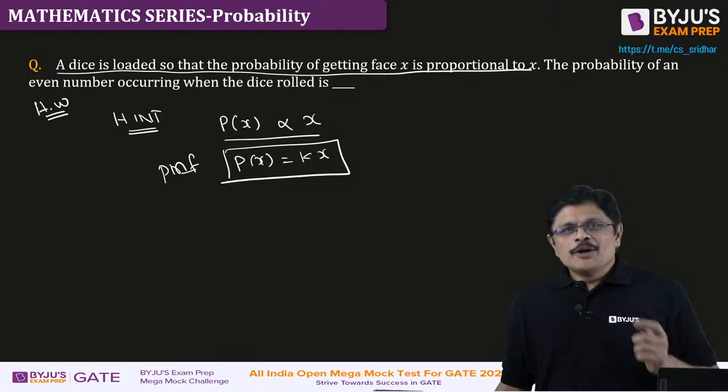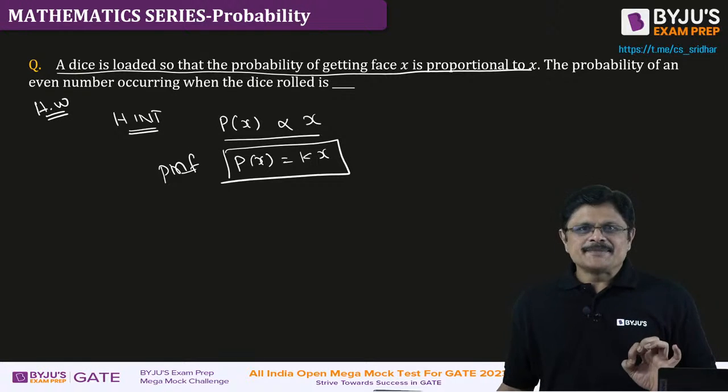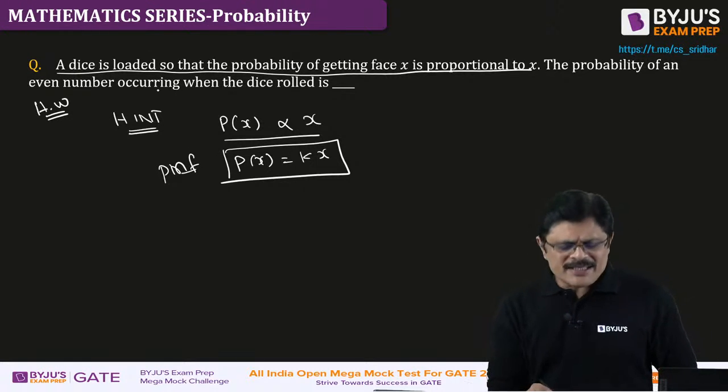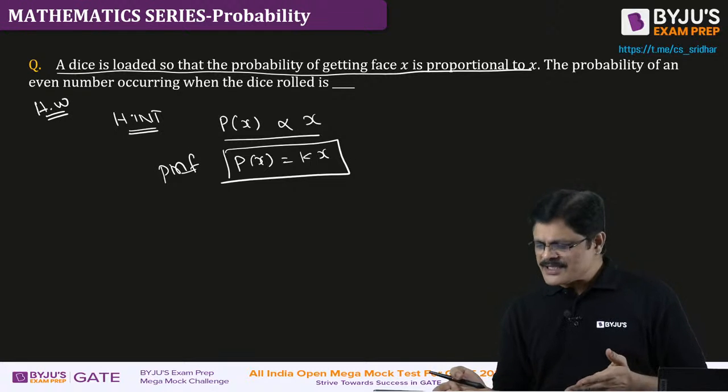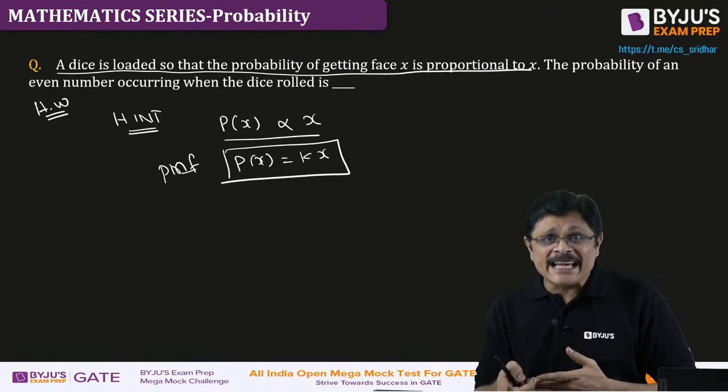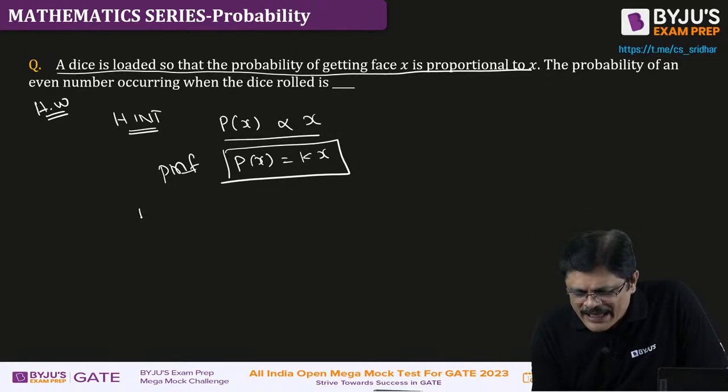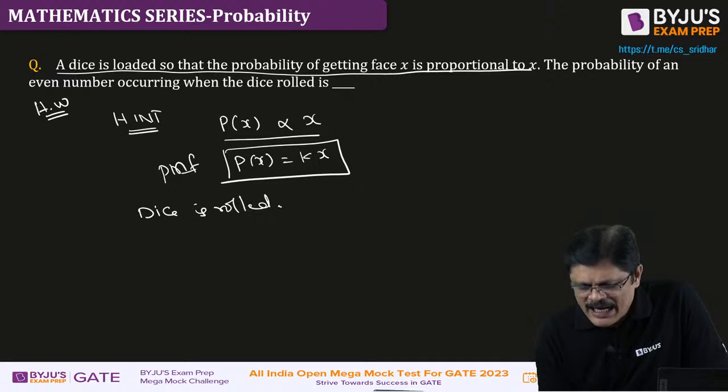Okay. So, the PMF is given, and because the random variable means here what happens? Probability of getting face x equal to x. So here a dice is rolled. This is your random experiment. And what is the random variable?